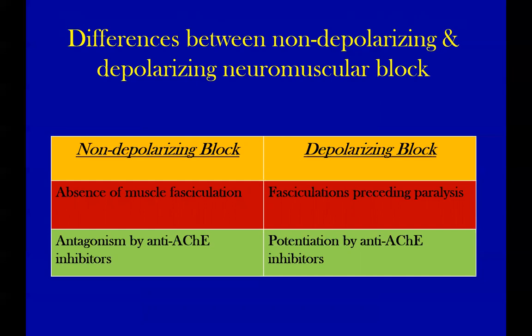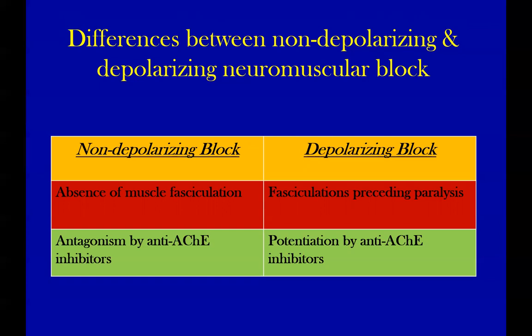Because the block has already been caused by the excessive stimulation of the nicotinic receptor, and by increasing the concentration of acetylcholine with anticholinesterase inhibitors, you would worsen the block. So you will not give an anticholinesterase inhibitor with succinylcholine.